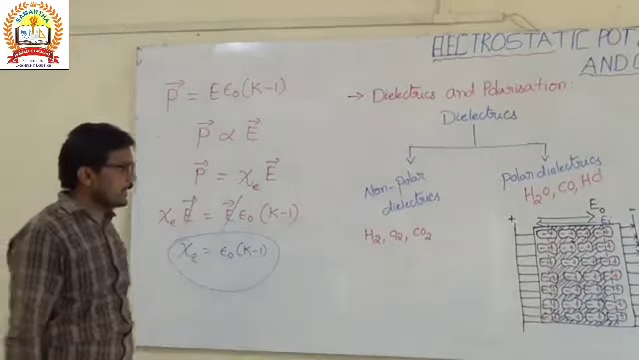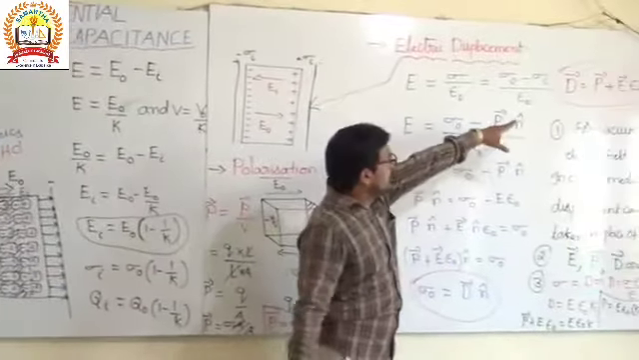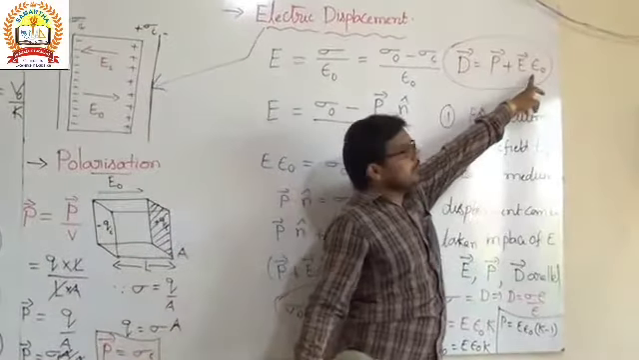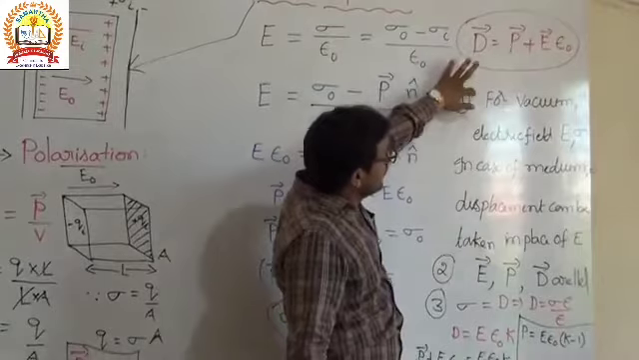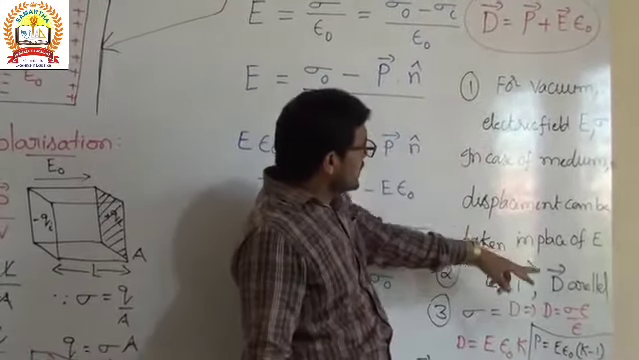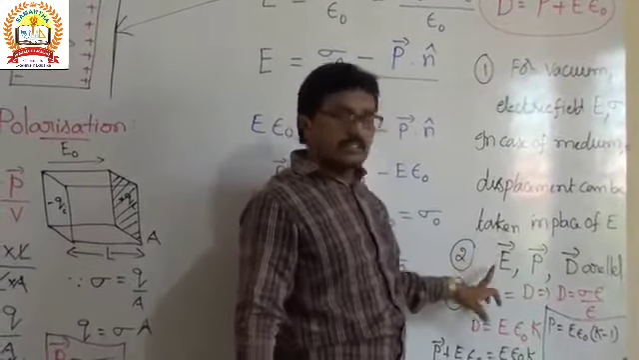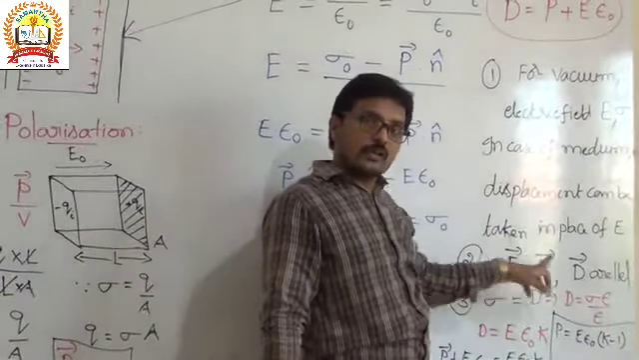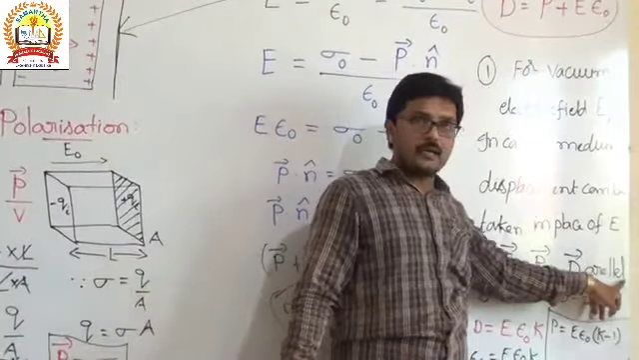Once again, I repeat these points. Here we derived that the displacement vector is P plus E epsilon naught. The first point is, if it is vacuum, then we take the electric field. If it is in a medium, in place of E we take the electric displacement. And the polarization vector and the displacement are parallel.